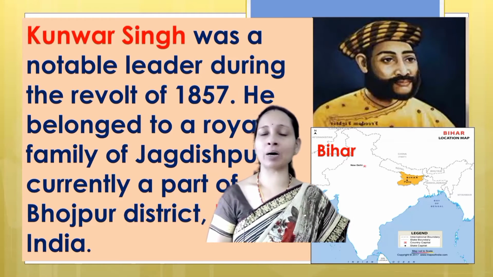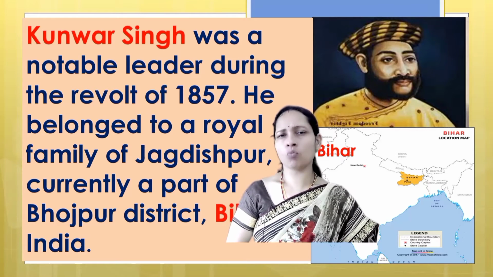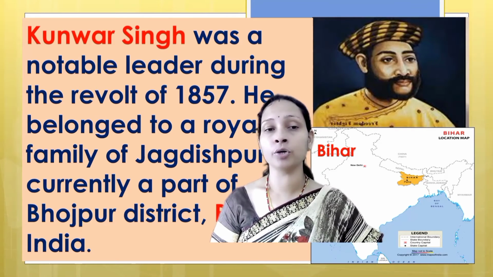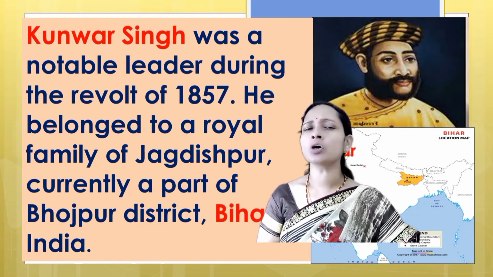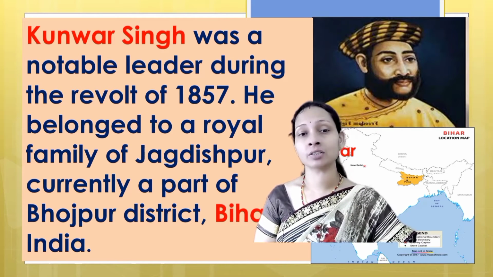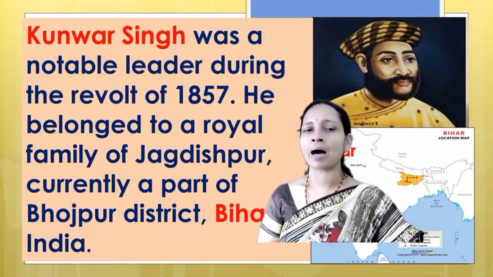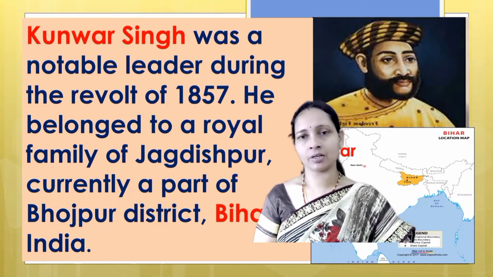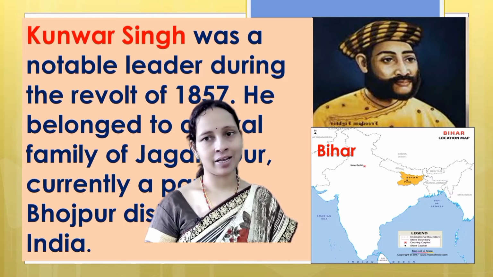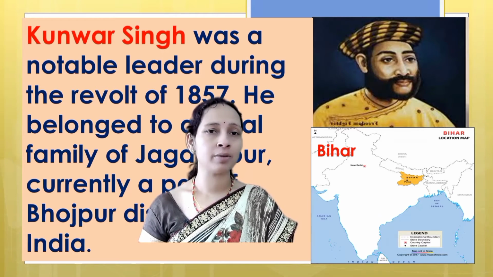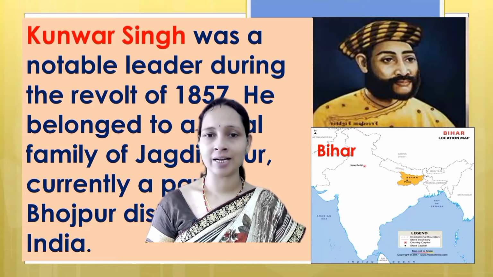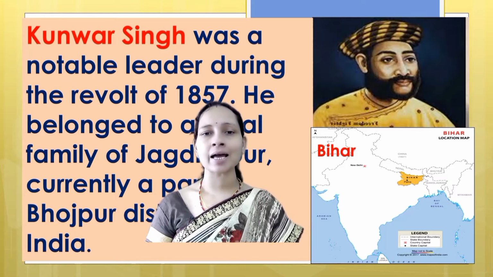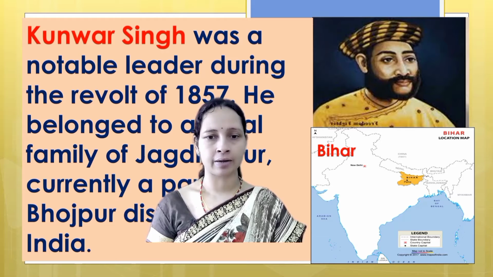Next we will see about Kunwar Singh, who was a notable leader during the revolt of 1857. He belonged to a royal family of Jagdishpur, currently a part of Bhojpur district, Bihar in India. Now see, here we have an image of Kunwar Singh and an image of India's map which shows the exact location of Bihar.